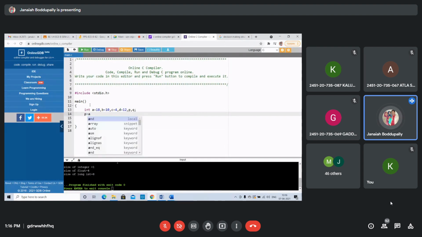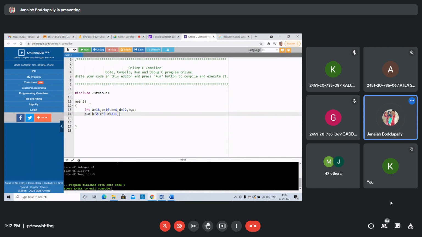Now evaluate P equals A minus B by 2 plus C into 3 minus D percent modulo 2 plus 1. The same expression I will evaluate. That expression value will be evaluated and stored in variable P: A minus B by 2 plus C into 3 minus D modulo 2.